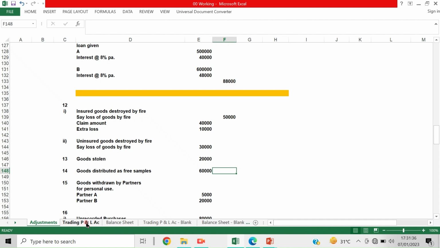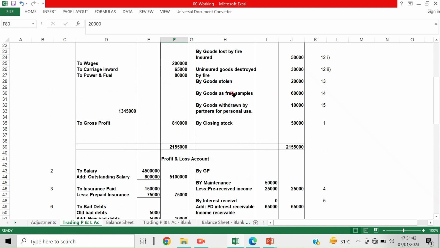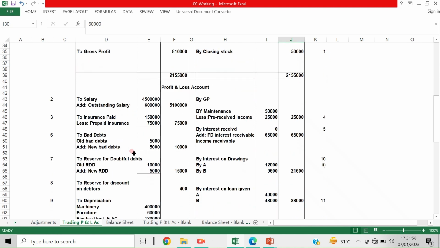Now what is the effect? It should first be credited to the trading account. 14th entry, adjustment entry, goods distributed as free samples, 60,000, and the same amount should be debited to the profit and loss account. If advertisement is there, it should be added with that advertisement account.